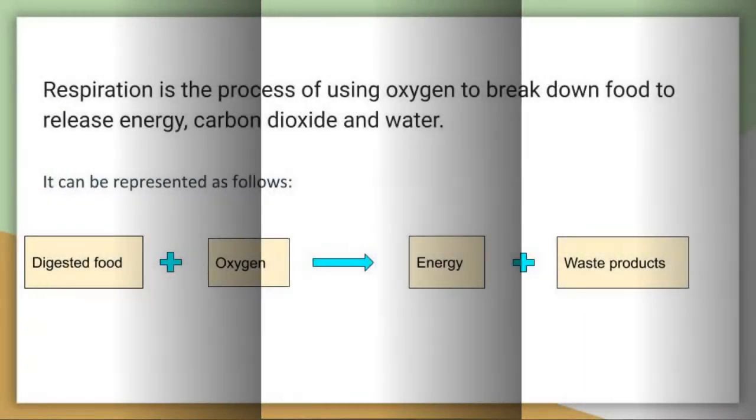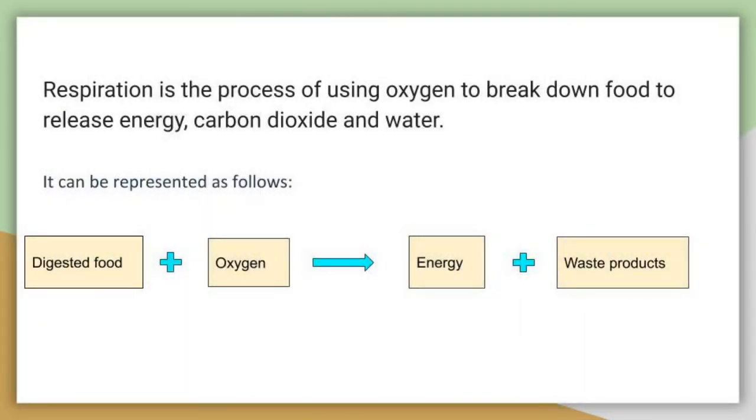Respiration is the process of using oxygen to break down food to release energy, carbon dioxide, and water. So, the digested food combines with oxygen to release energy along with carbon dioxide and water vapor as a waste product.